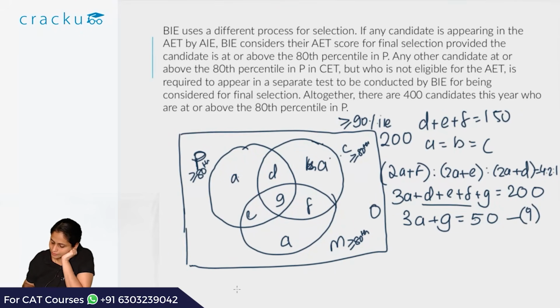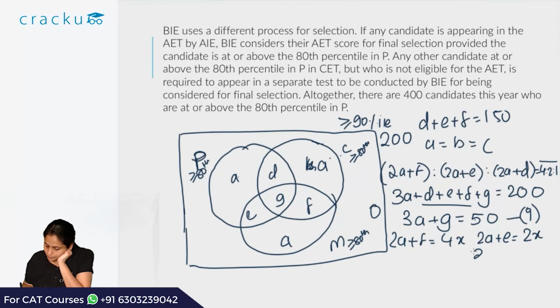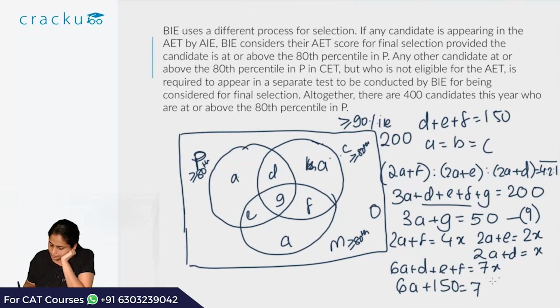The second condition we have is that 2A plus F to 2A plus E to 2A plus D is 4:2:1. So let's assume that the multiplier here is x. That means 2A plus F is 4x, 2A plus E is 2x and 2A plus D is x. So if we add all of this together, we get 6A plus D plus E plus F is 7x. But this is equal to 150. So 6A plus 150 is 7x.